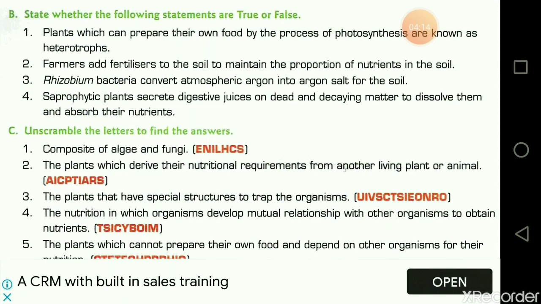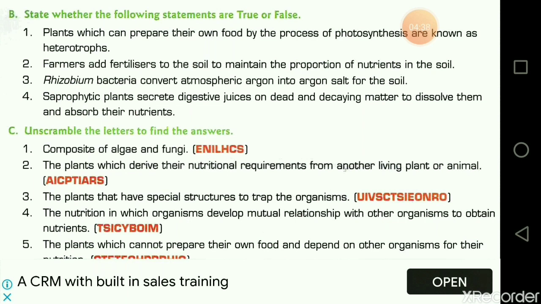Okay. The third one, rhizobium bacteria convert atmospheric argon into argon salts for the soil. That is false. Why? Because rhizobium bacteria convert atmospheric nitrogen. Okay, so the third one is false.